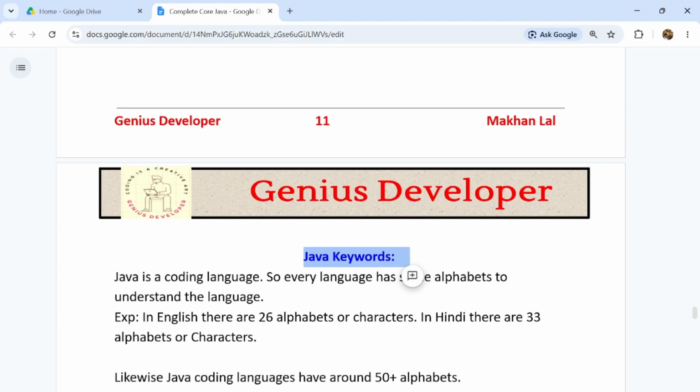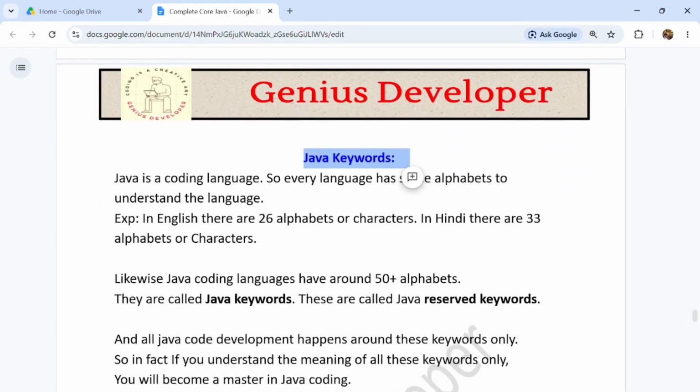because Java keywords are the backbone of any coding language. Java keywords are the backbone of the Java coding language, and these are very important, guys. Without Java keywords we cannot develop any program, guys. So Java is a coding language, and every language has some alphabets to understand the language. Like English, there are 26 alphabets or characters.